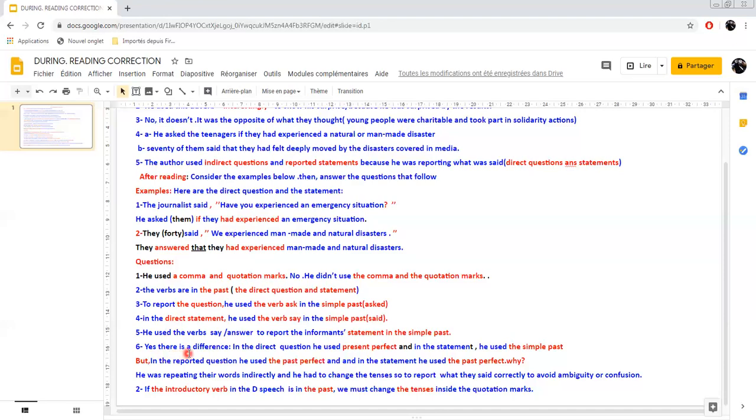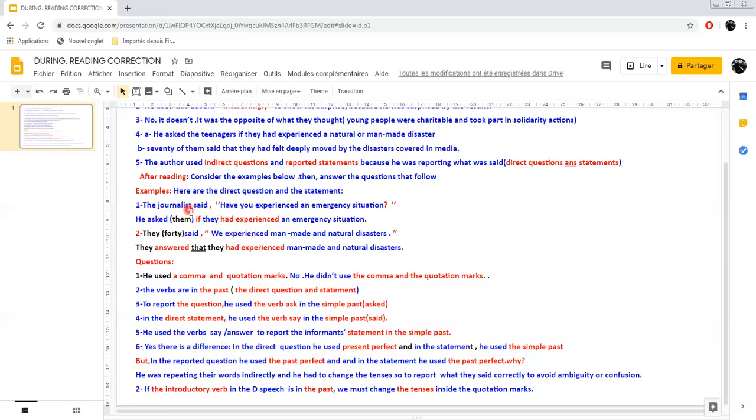Now, is there a difference between the tenses in the direct question and direct statement and the tenses used in the reported ones? Of course, yes, there is a difference. In the direct question, he used the present perfect. He says, have you experienced? Have and experienced. Which tense is it here? It is the present perfect. And in the statement, he used the simple past. They said, we experienced. So this is the simple past.